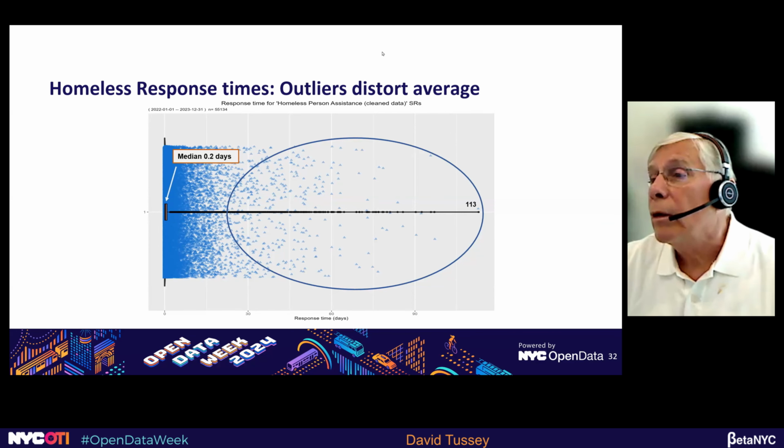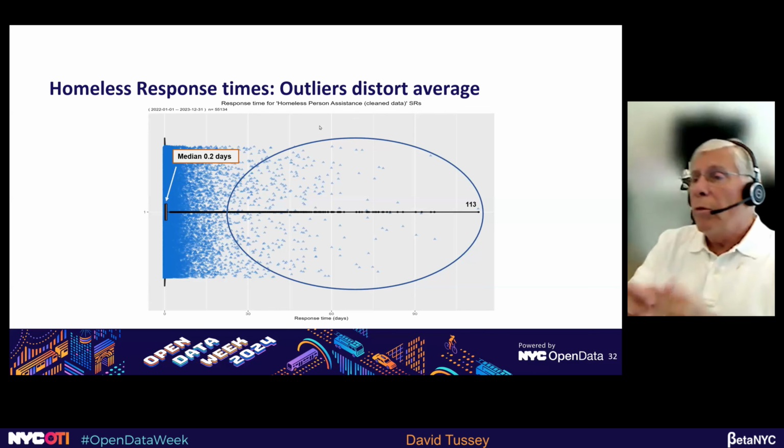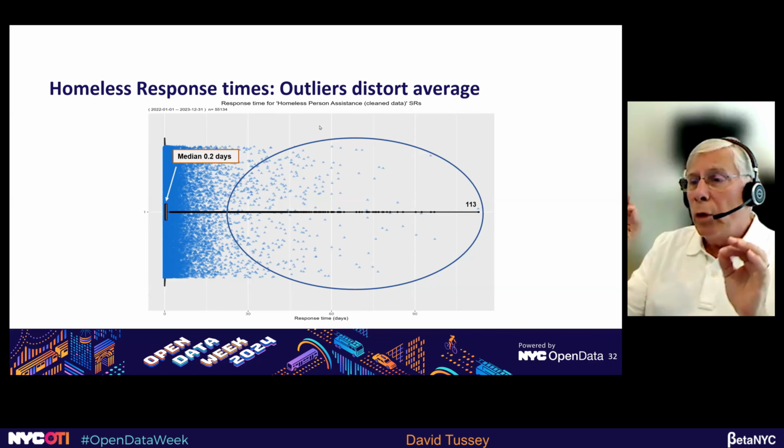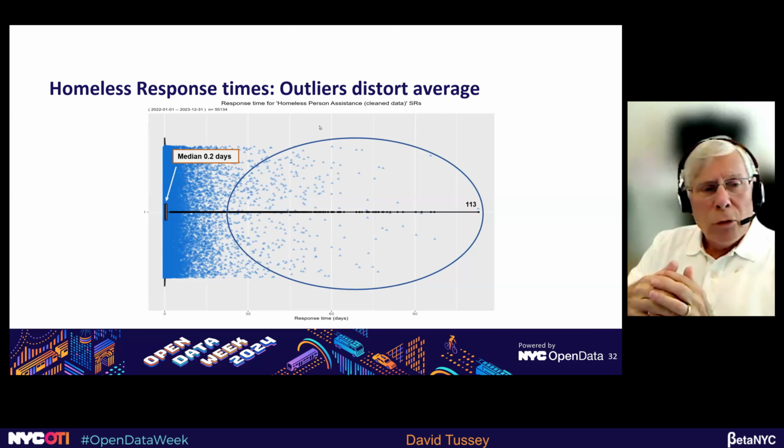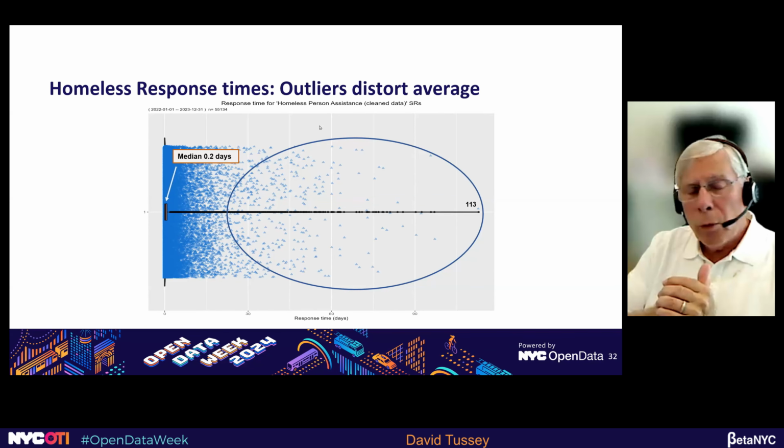Okay, let me take a quick look at the chat. Various data sources create inconsistencies. What tools are we using to do the analysis? There are a number of features on the Open Data website. We decided to export the data and make use of some of the capabilities in the R programming language.